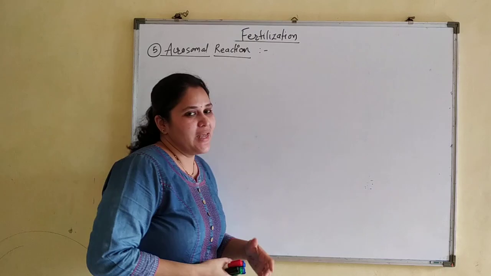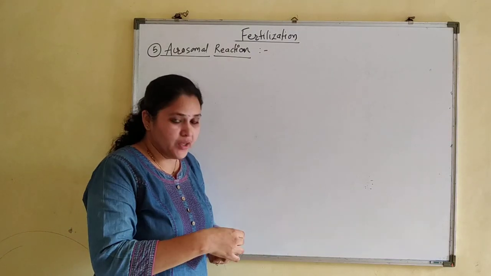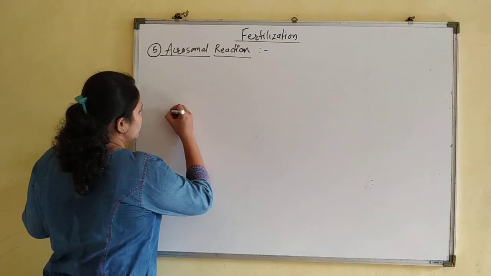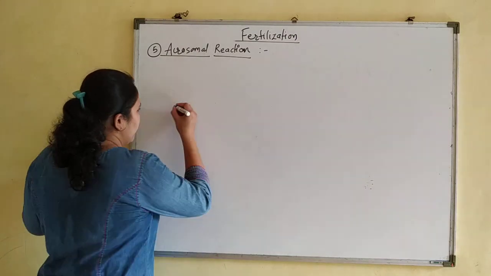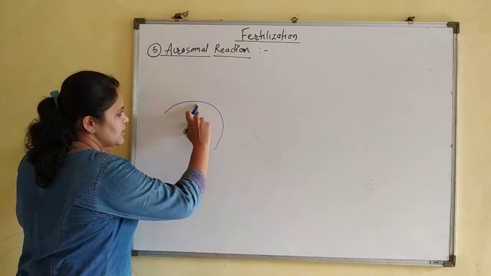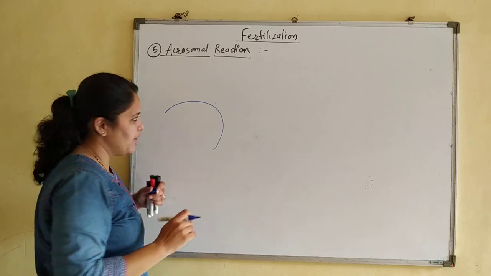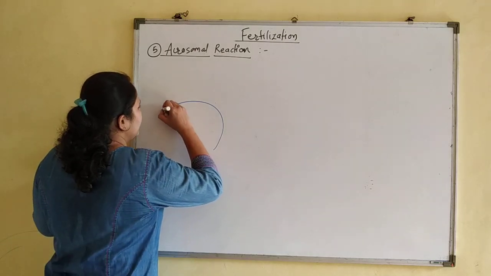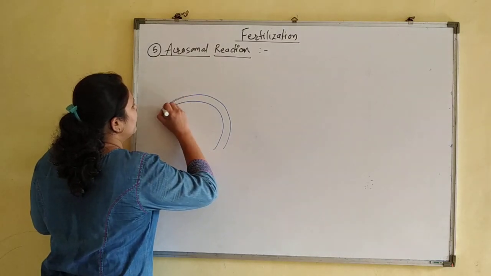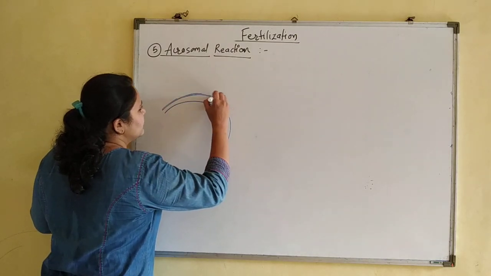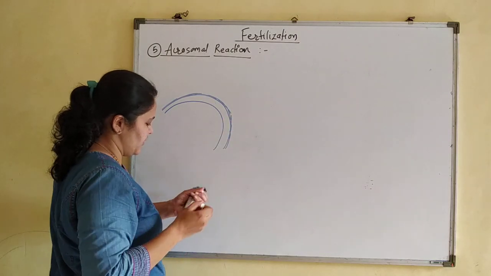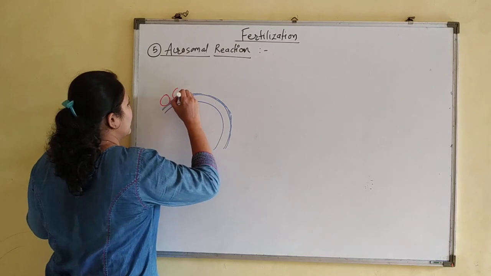Now let's see what is happening during acrosomal reaction. Already we have seen the structure of the secondary oocyte. Suppose I am not drawing the whole structure, a part of it. This is the part of the secondary oocyte. This membrane is known as the oolemma. Outside this oolemma, there is a layer of zona pellucida, a thick layer of non-living material. And outside the zona pellucida, these are cells of the corona radiata.